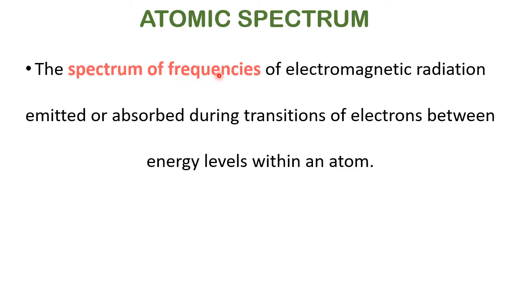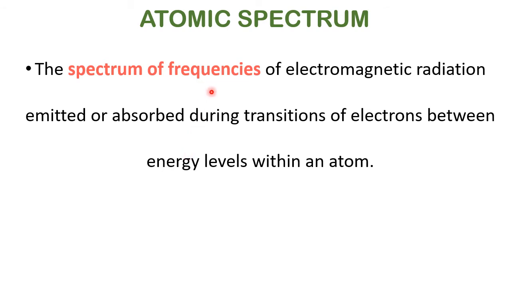The spectrum of frequencies of electromagnetic radiation emitted or absorbed during transitions of electrons between energy levels within an atom. See, energy levels within an atom, this is given by Niels Bohr. There are some energy levels, there are orbits from the nucleus outward. Whenever an electronic transition happens, what is transition? Transition is jumping from a lower level to a higher level. When it goes, it has to come back, because the electron wants to be in the least energy state, that is called the ground state. So after going there, it has to come back.